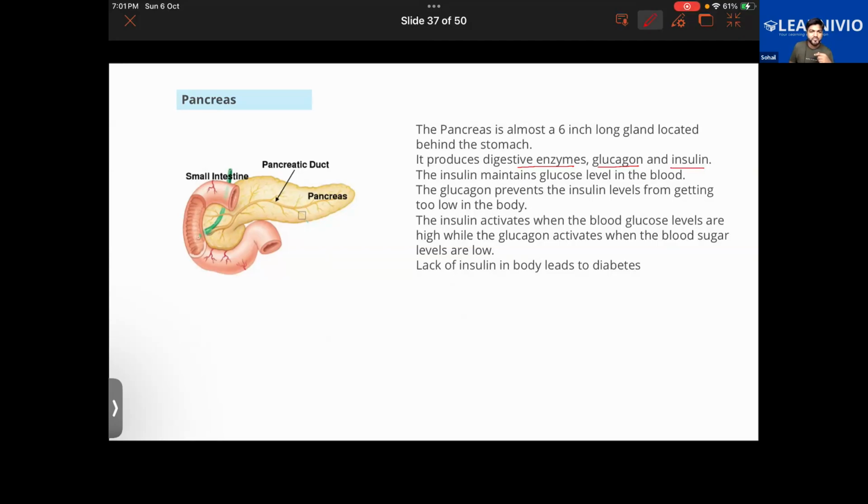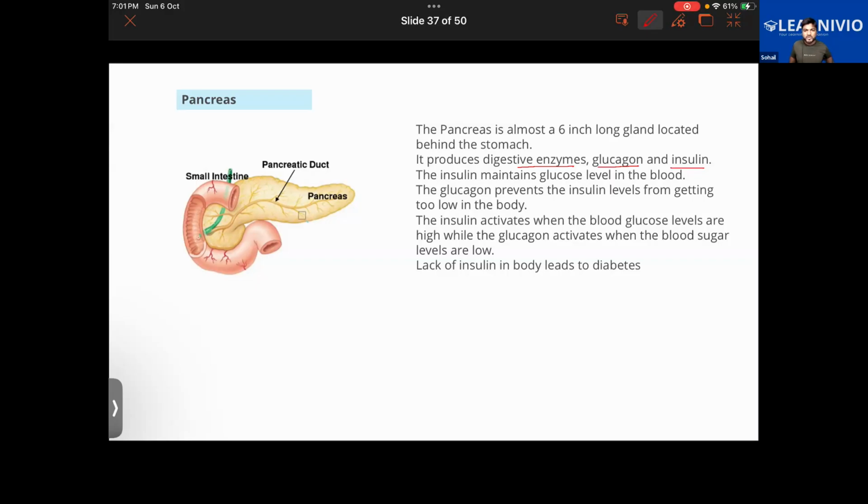You would have learned about pancreatic juice in your previous classes, right? Pancreatic juice breaks down the food. It breaks down the fat and the protein present in the food.